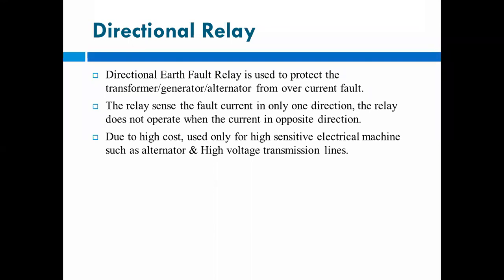Due to high cost, it is used only for sensitive electrical machines such as alternators and high voltage transmission lines. Its cost is very high because we are using two circuits. Therefore we are using this directional relay for sensitive electrical machines like alternators and high voltage transmission lines.